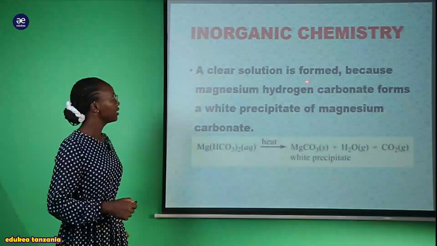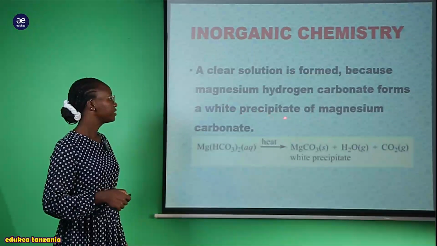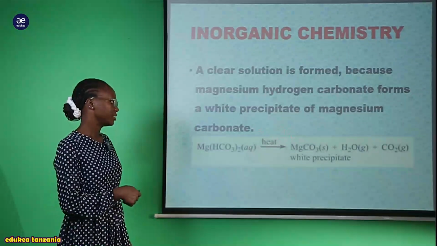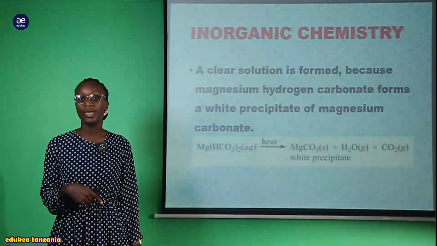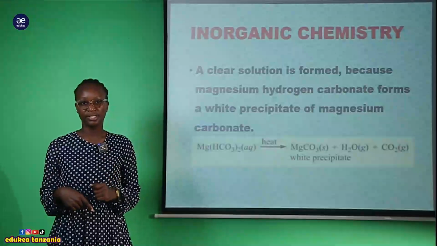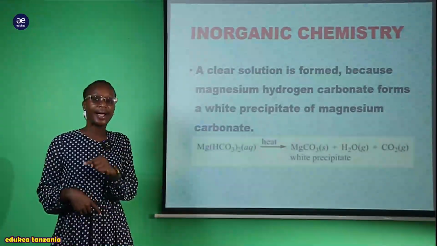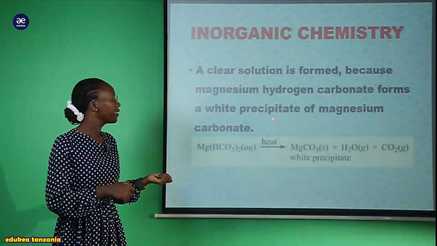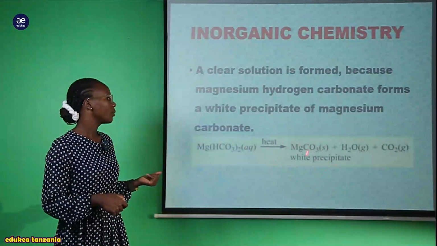Anasema a clear solution is formed because magnesium hydrogen carbonate forms a white precipitate of magnesium carbonate. Sasa kwa nini ile clear solution ilikuwa formed kwenye reaction kati ya hiyo metal hydrogen carbonate with the solution of magnesium sulfate? Anasema ni kwa sababu hii magnesium hydrogen carbonate compound it forms a white PPT of magnesium carbonate, kwamba hii inaenda kutengeneza hii white PPT.